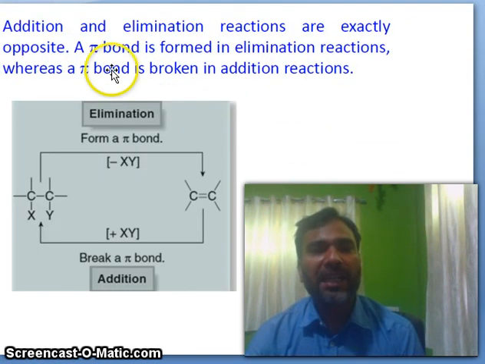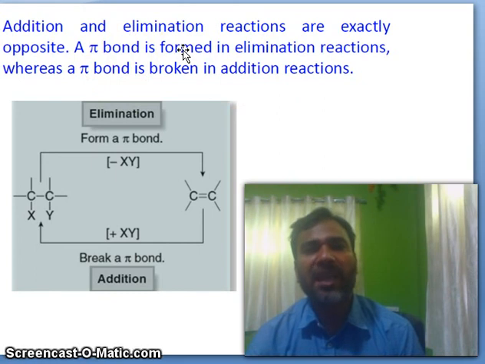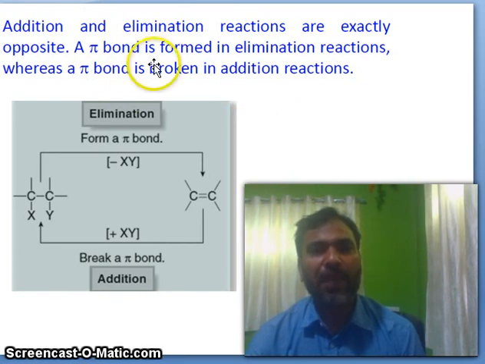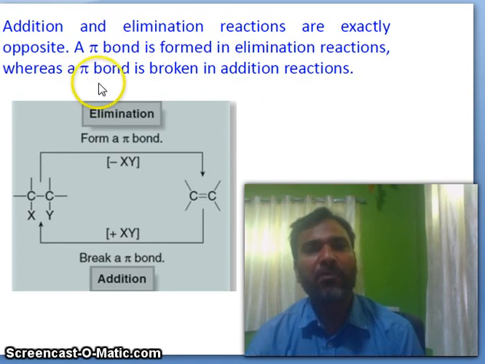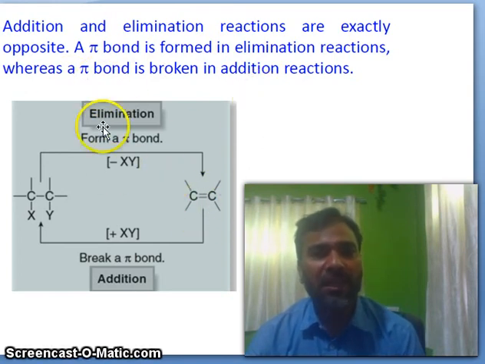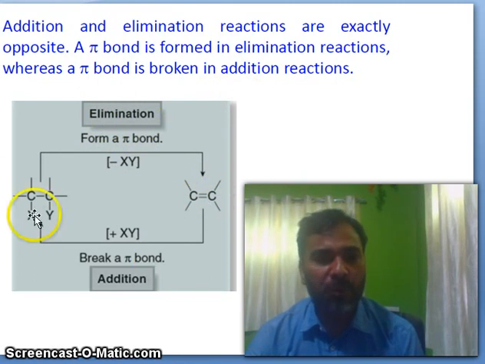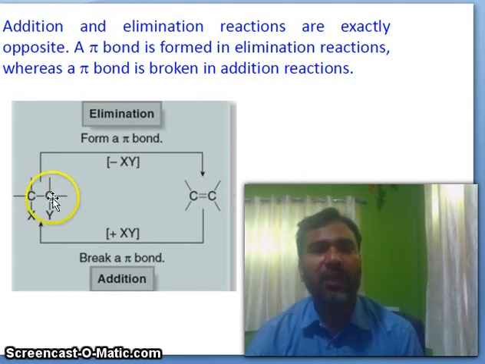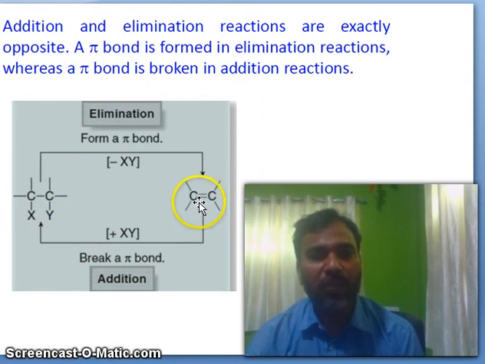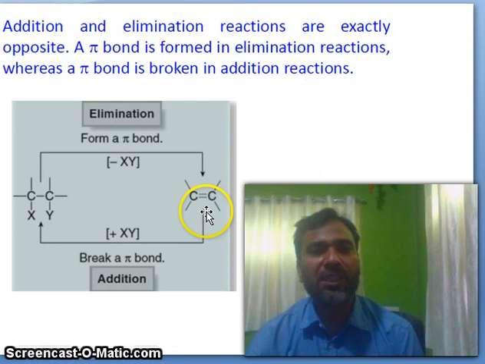So, addition and elimination reactions are exactly opposite. A pi bond is formed in an elimination reaction, whereas a pi bond is broken in an addition reaction. You see, this is the formation in elimination reaction, and this is the breaking in addition reaction. So in elimination reactions, a double bond is forming, but in addition reactions, a double bond is broken into a single bond. So here addition, here subtraction.